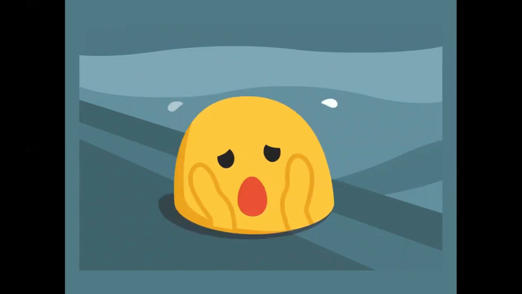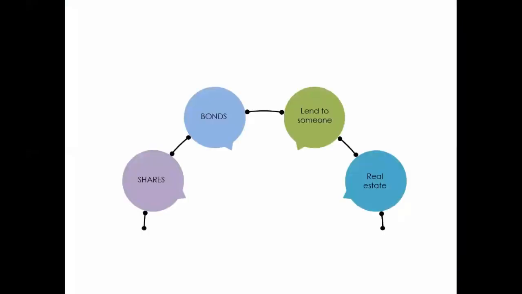Now, you might think to invest in shares, but the profits of the institutions are declining. And because of inflation and uncertainty in the market, investment in shares, bonds, or lending funds to someone is considered risky. You might also think about investing in real estate, but you need a large bulk amount to invest in real estate. So what can people do? They cannot keep their funds at the bank. They cannot keep the funds in stocks. They cannot keep it in the locker because that would just be missing the opportunity to earn.